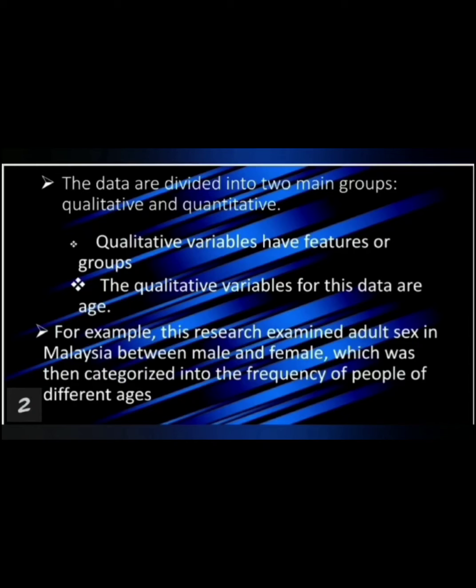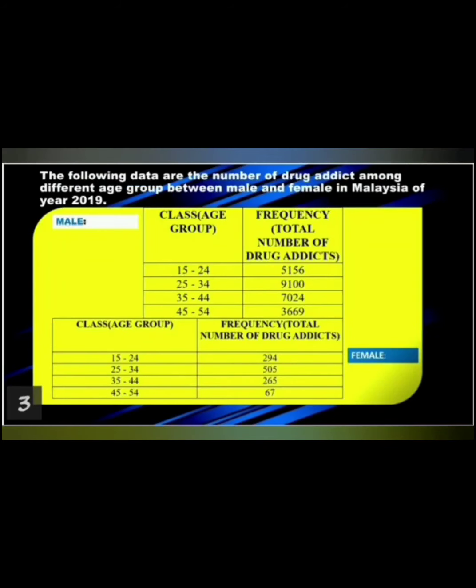For example, this research examines adults' sex in Malaysia, between male and female, which were the categories in the frequency of people of different ages, so that we could label the sample into continuous information to generate a frequency distribution. Moreover, the following data are the number of drug addicts among the different age groups, between male and female, in Malaysia of year 2019. Following the table, in the sample data given, we have the field gender with the corresponding sample size of 24,949 males and 1,131 females.